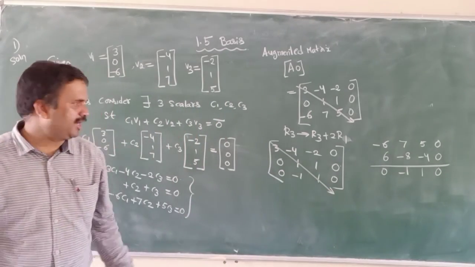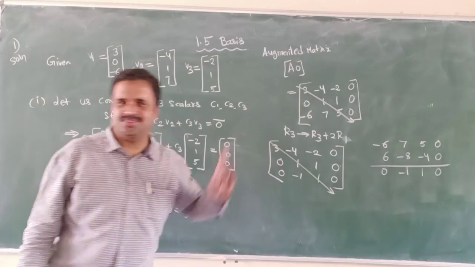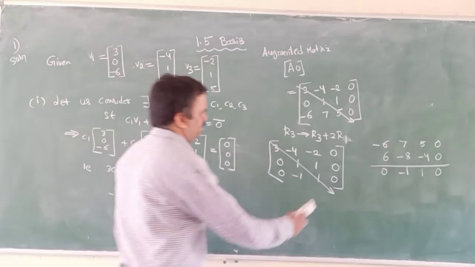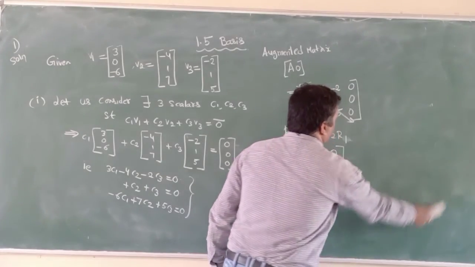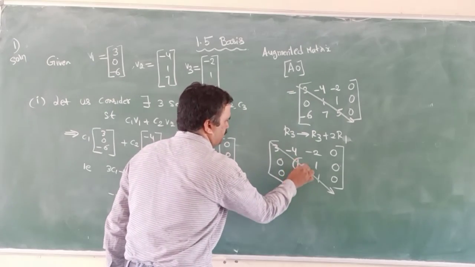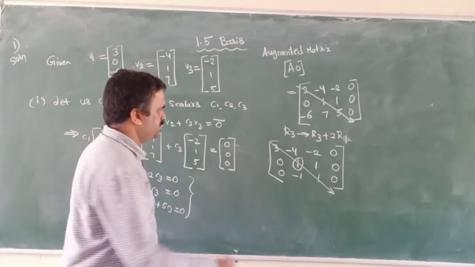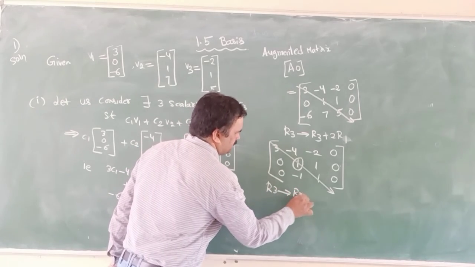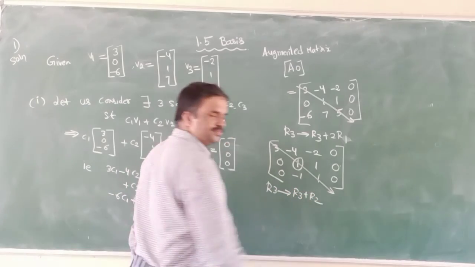Now I have to make this -1 also 0, again with the help of this element 1. So R3 implies R3 plus R2.